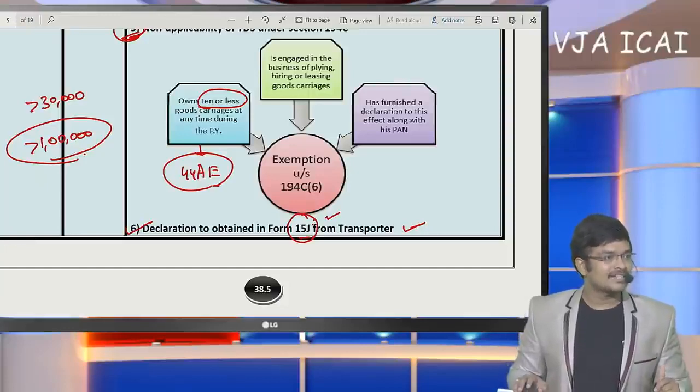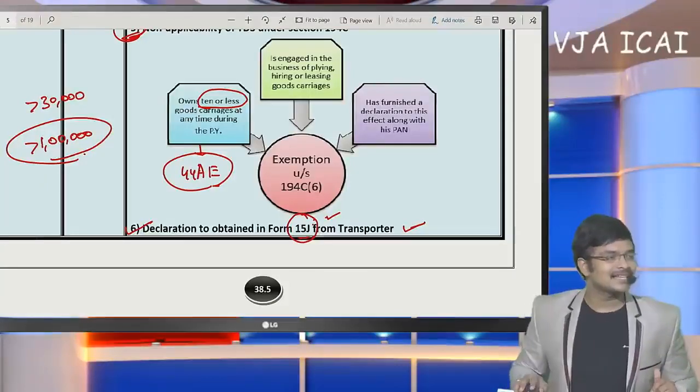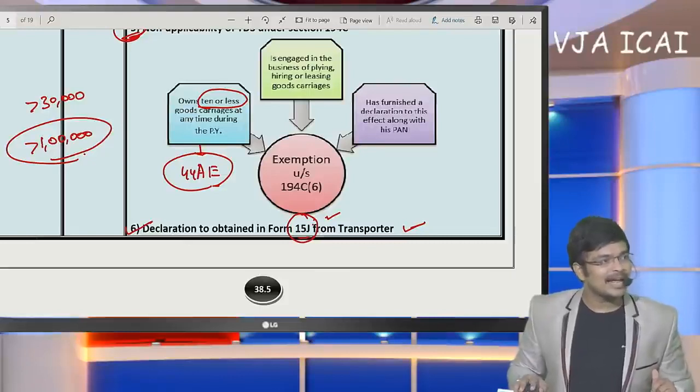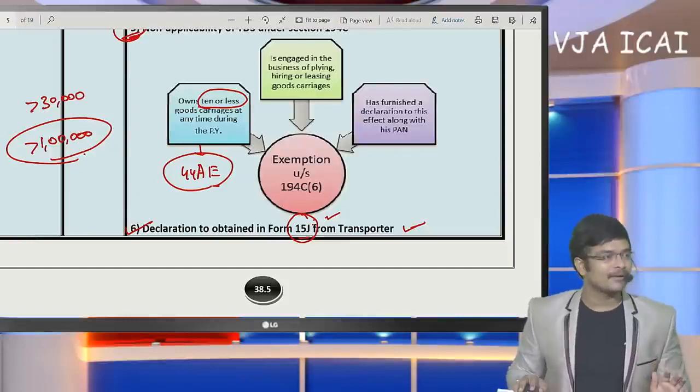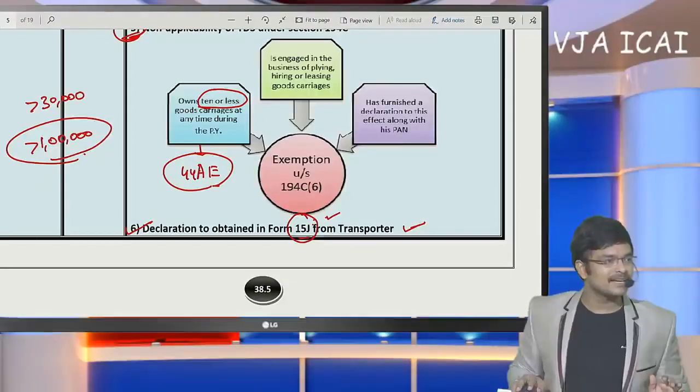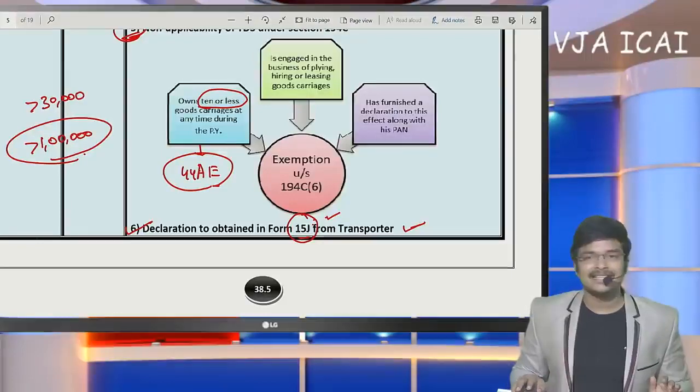Okay. Next, 194IA, agricultural land means both rural and urban. Yes, both rural and urban. In agricultural land, if it exceeds 50 lakhs, TDS need not be deducted. Okay. Next, in case a TAN number is obtained by an individual, whether TDS is compulsorily deducted. So TAN is not the criteria. Tax audit is the only criteria.